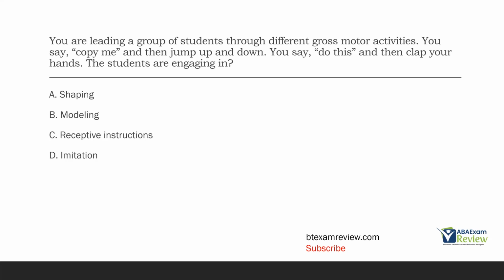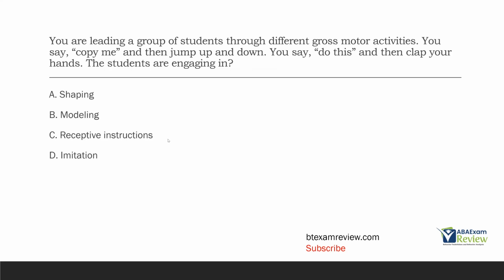Modeling is when you are showing someone how to do something, right? You're modeling the behavior for them. Imitation is when somebody is copying what you're doing in the moment without verbal instruction. And then receptive instructions or listener behavior is when you tell someone to do something and they do it. So you need to know the difference between those three things. In this case, you're leading students through different gross motor activities, and you say, copy me, jump up and down. You say, do this, and clap your hands. If you're telling them what to do, is that modeling, receptive instructions, or imitation?